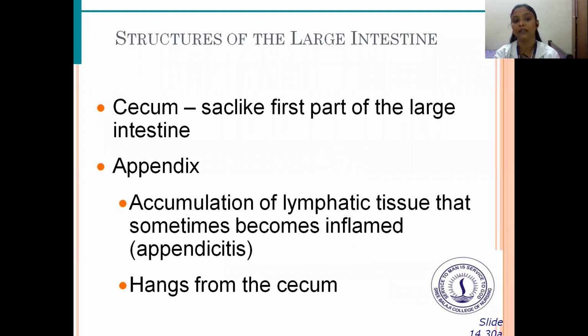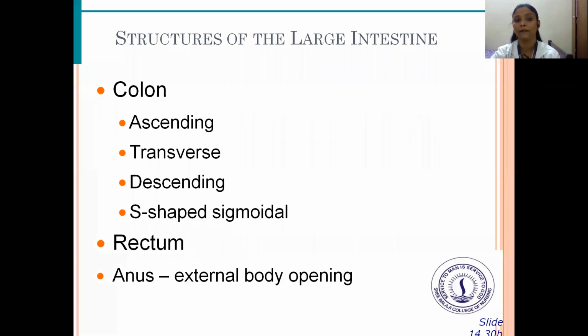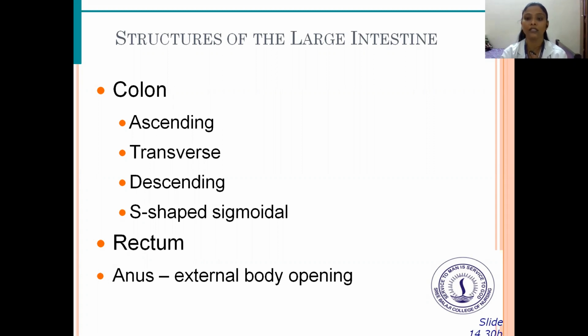Cecum. Next is the cecum, the sac-like first part of the large intestine, and next is the appendix, an accumulation of lymphatic tissue that sometimes becomes inflamed, called appendicitis, and hangs from the cecum. And next are the structures of the large intestine, that is the colon. We have the ascending colon, transverse colon, descending colon, S-shaped sigmoid colon, and then the rectum and the anus, the external body opening.